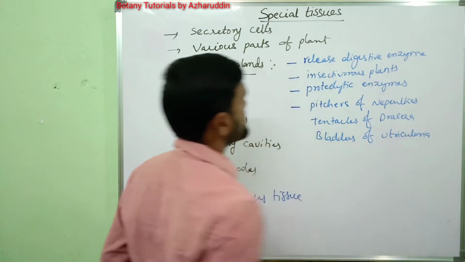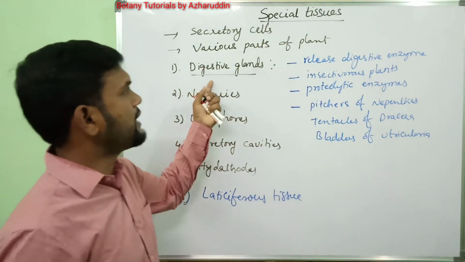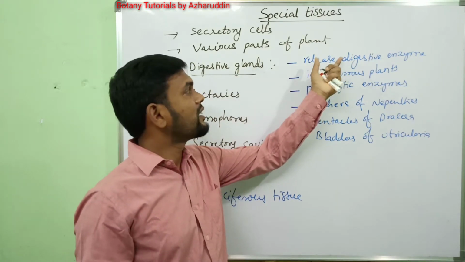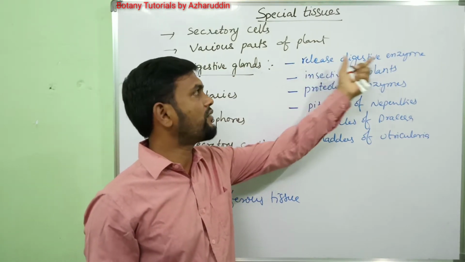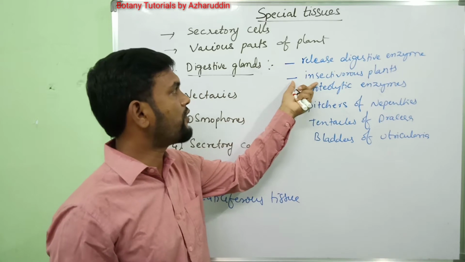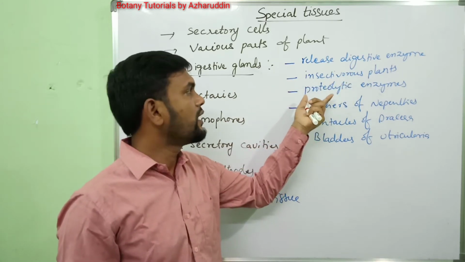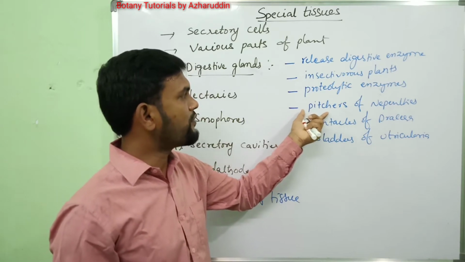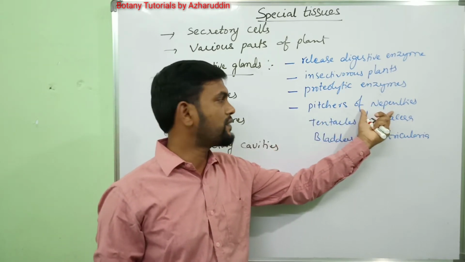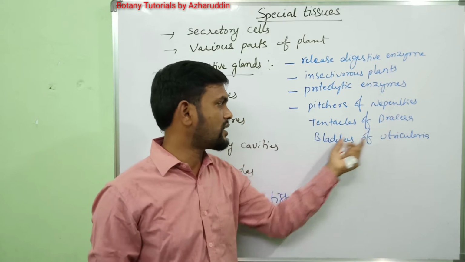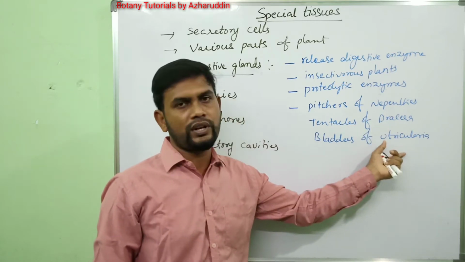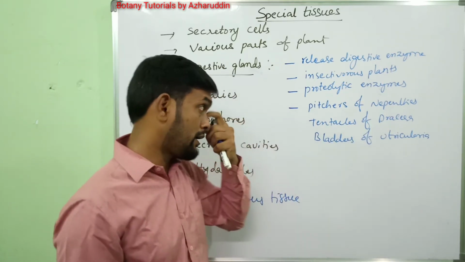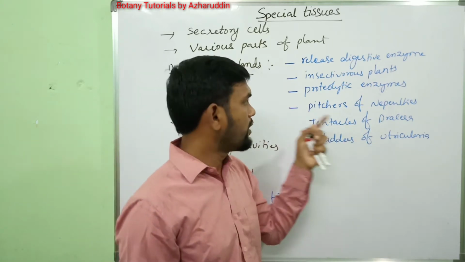Once again, digestive glands are concerned with the secretion of digestive enzymes. They produce proteolytic enzymes, which help in digestion of protein.